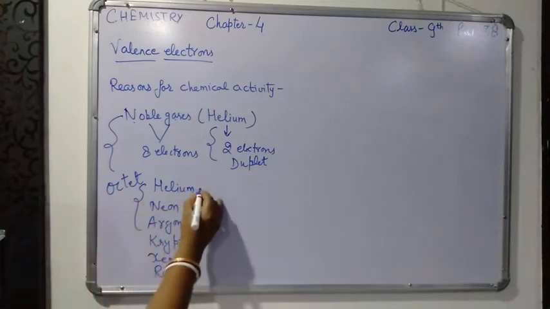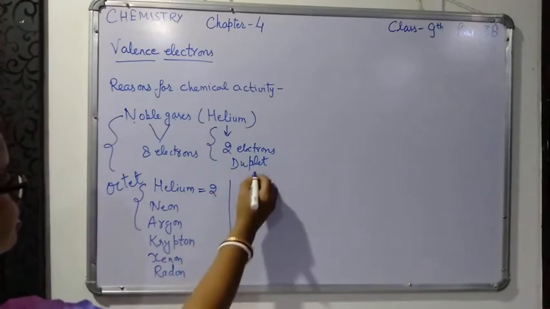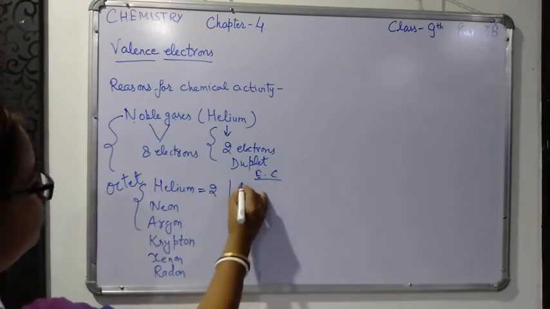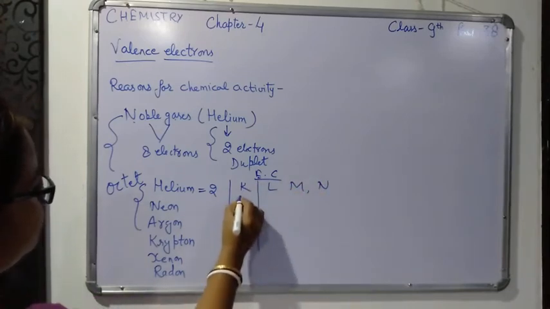Helium's atomic number is 2, so its electronic configuration will be 2. The shells are K, L, M, and its electronic configuration will be 2.